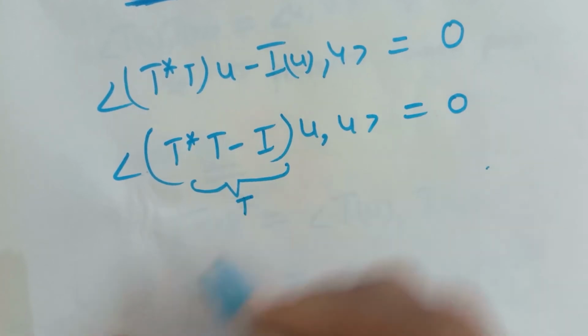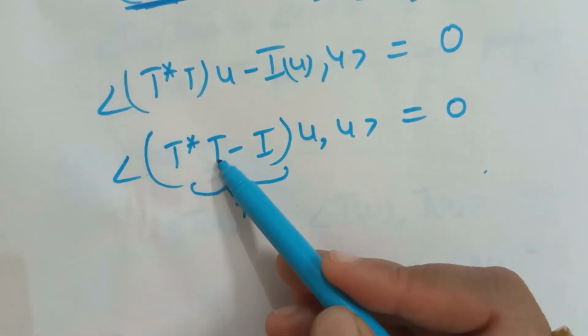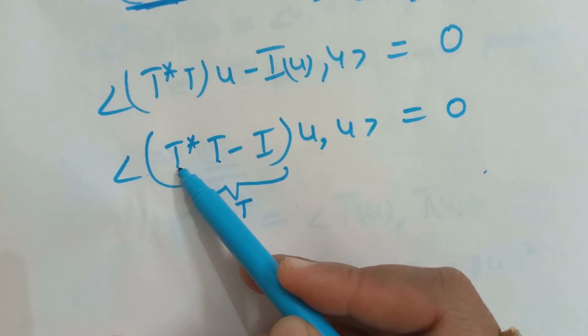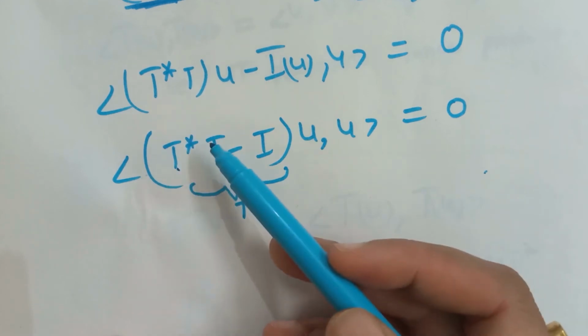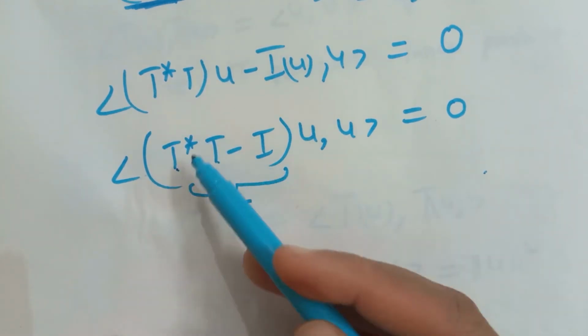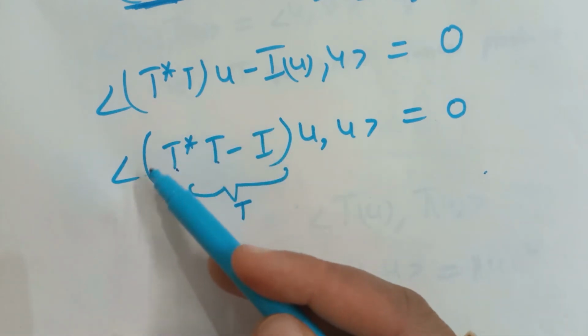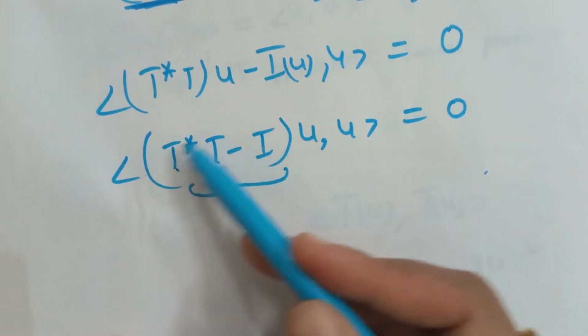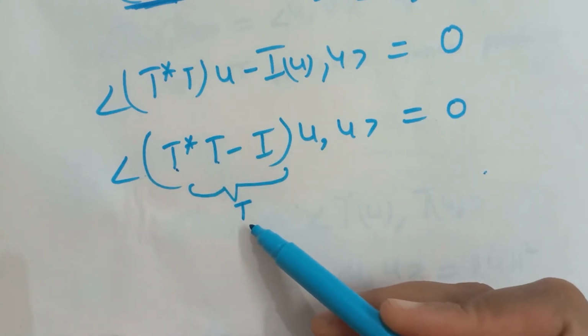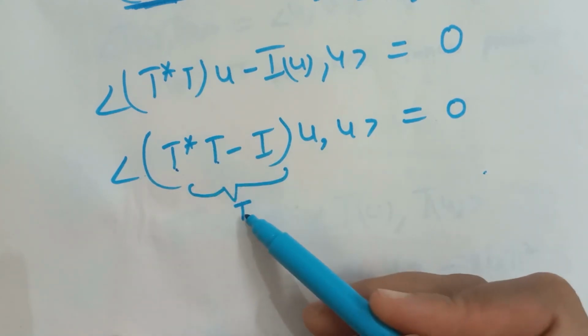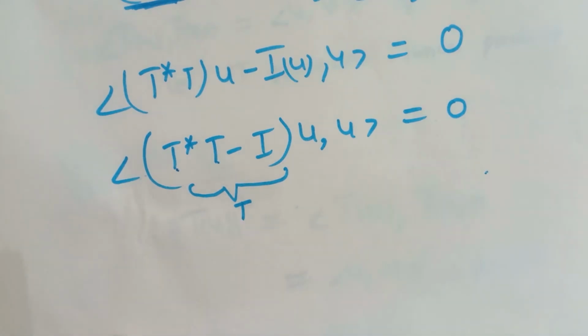This is the operator T, because we know that T is an operator, and T star, the adjoint of T, is an operator. Since both are operators, their domain and codomain are the same, that is V. So their composition is well defined and becomes an operator, and minus I is also an operator, so this whole expression of operators will become an operator. So let's name this as T1. So T1 is an operator.